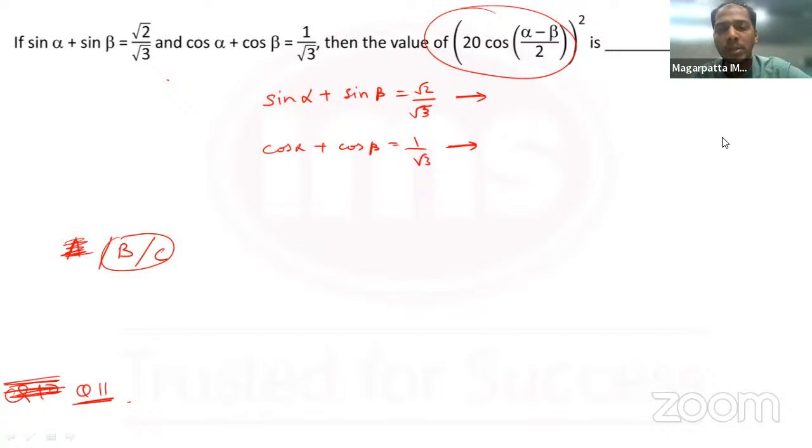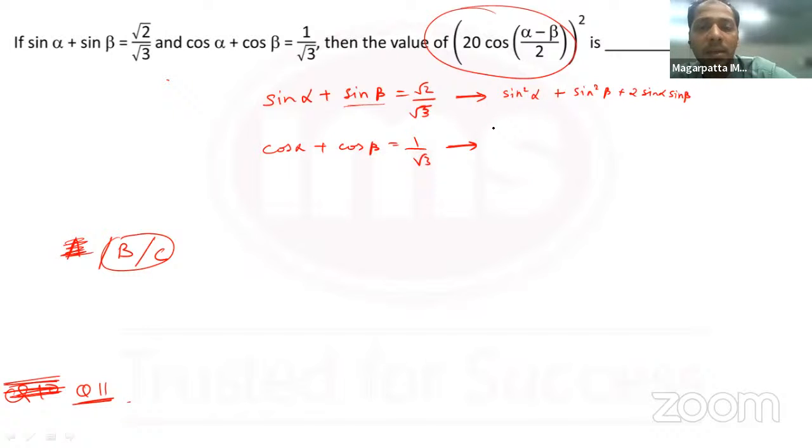So generally the thought process here should be to be able to deal with sine alpha, sine beta, cos alpha, cos beta. I know only one identity, that is sine square theta plus cos square theta is 1. If I were to use that over here, the first step would involve taking square. So sine square alpha plus sine square beta plus 2 sine alpha sine beta.